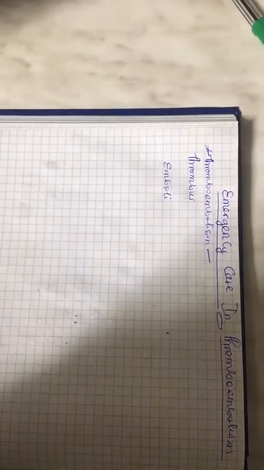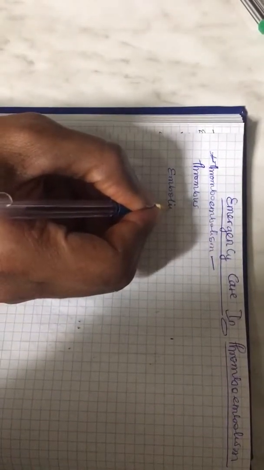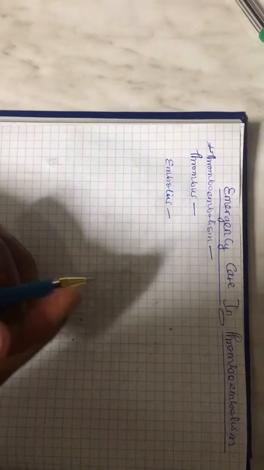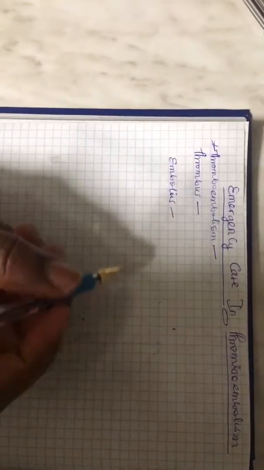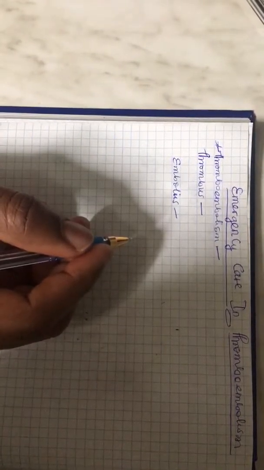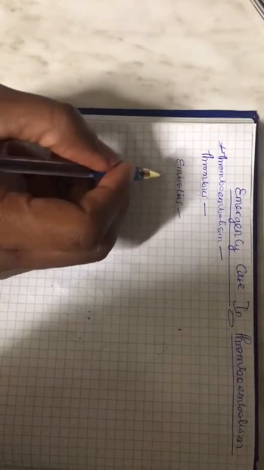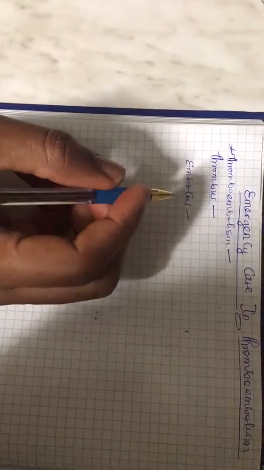Emboli is plural, but embolus is singular. All these things happen in the blood vessels. They are complications of atherosclerosis. This one develops as a result of thrombus, emboli. We can differentiate between the two of them. Let me quickly tell you what it is.